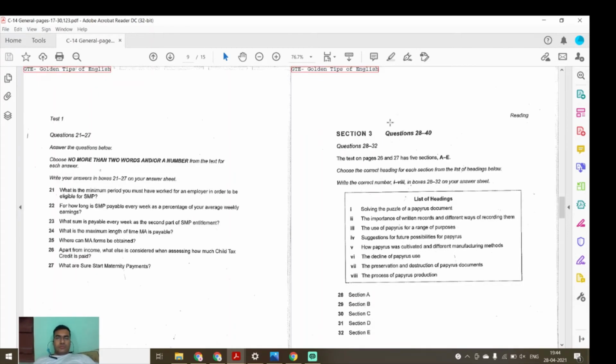Okay, so based on that paragraph, I think it is telling the importance of writing. We will read the list of headings. Solving the puzzle, the importance of written records and different ways of recording them. Yes, see, this first paragraph is telling you what the importance of writing is, and it has also told you different ways of recording them in earlier times.